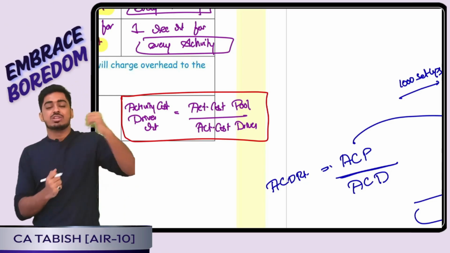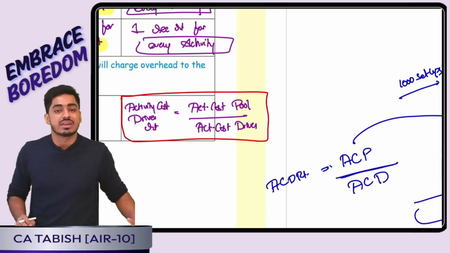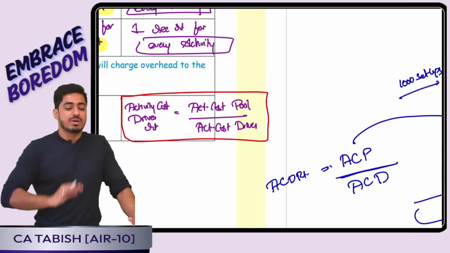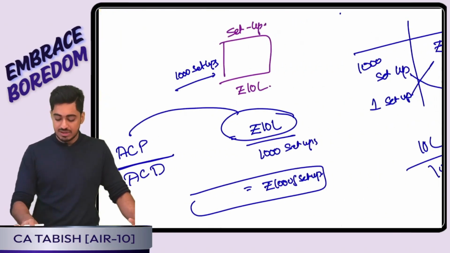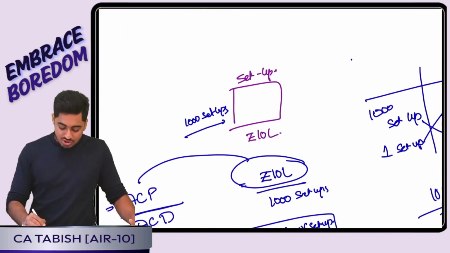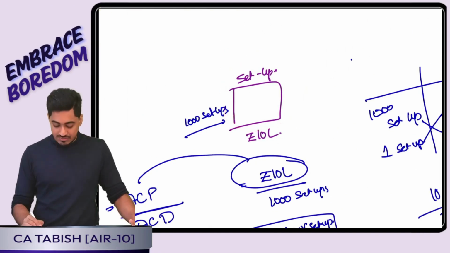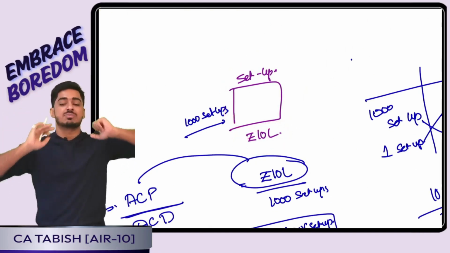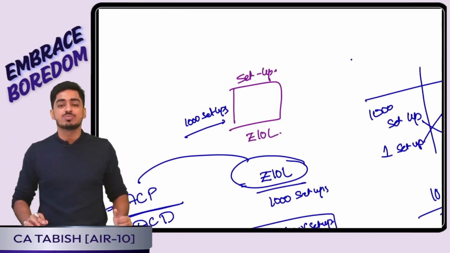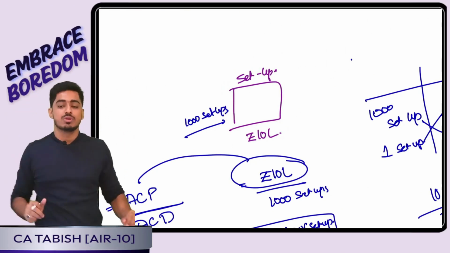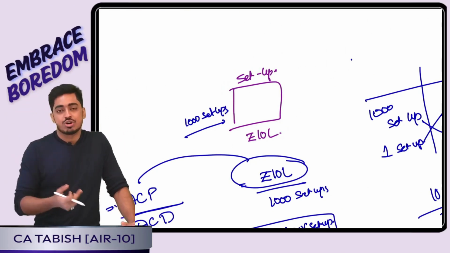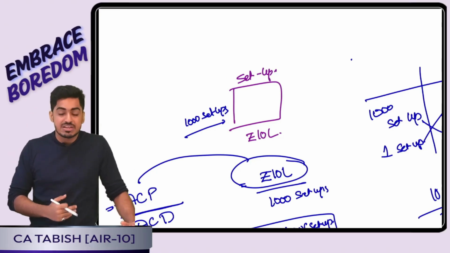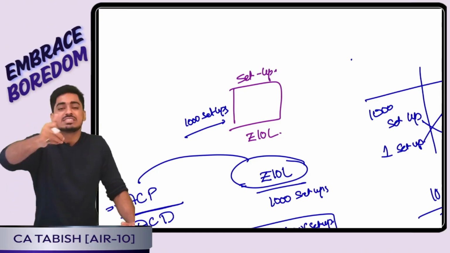So once you divide, you will be getting the activity cost driver rate, which means one time I perform my activity, how much is the cost? Simple example, setting up of the machine. Assume for one period to set up the machine I have incurred 10 lakh. This is the total cost to set up my machine, which is nothing but activity cost pool. For the activity, all cost I pooled. Now tell me, my setup cost, on what basis is it dependent? It is dependent on the number of times I set up my machine.